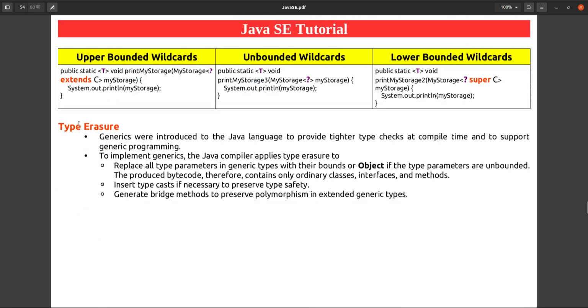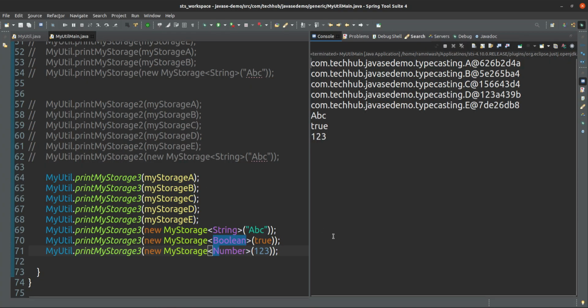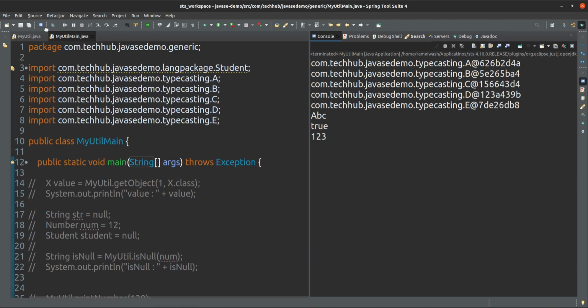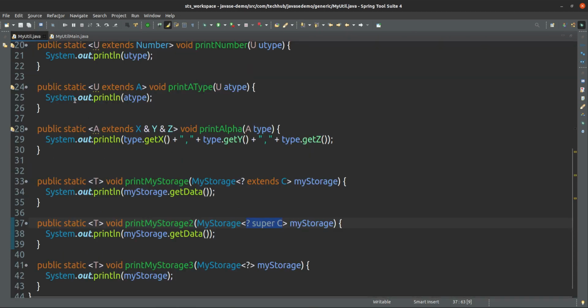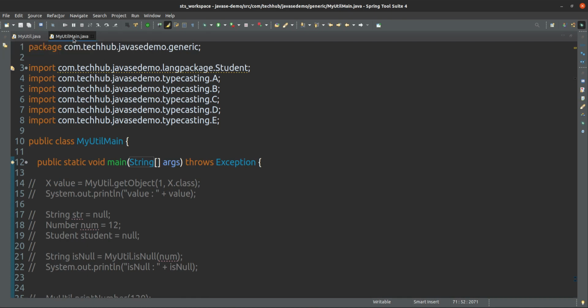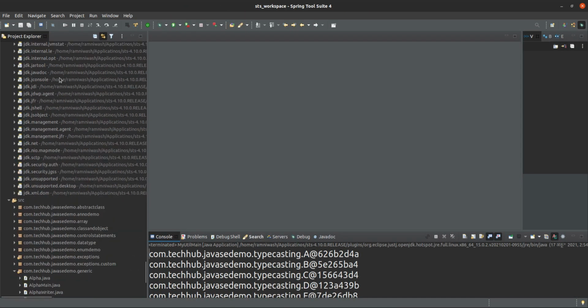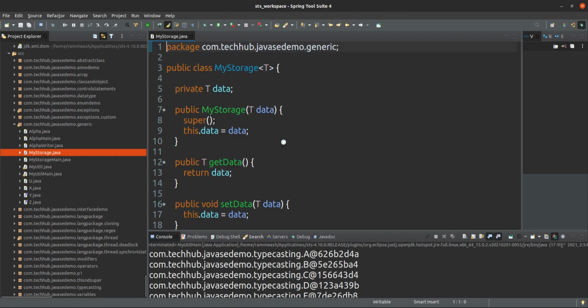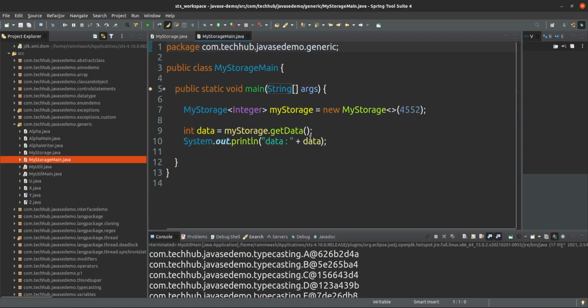The next one is type erasure. What is type erasure? Type erasure is nothing but, suppose all these statements will be converted only to typecast statements. Suppose this is my storage class, so how exactly internally will this be stored?